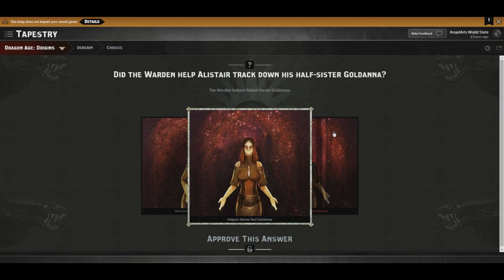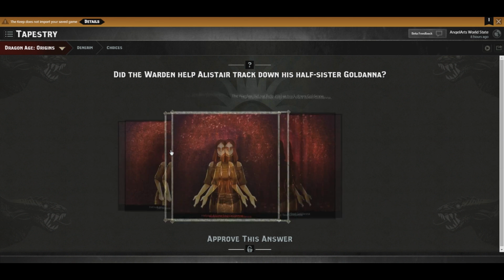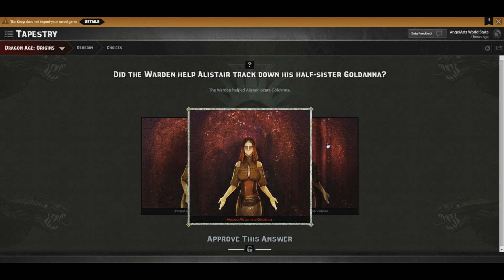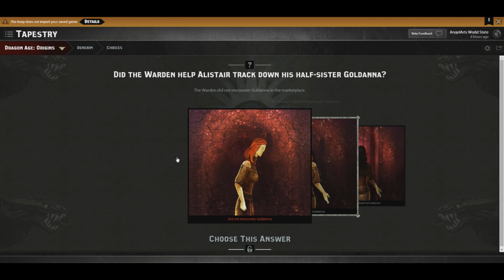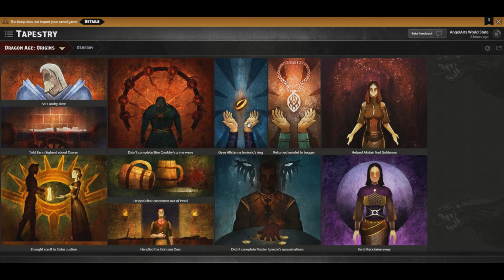We definitely did help Alistair track down his half-sister Goldanna. Did not help find Goldanna. Did not encounter Goldanna. I'm surprised they don't ask the question on whether or not Alistair gave money to Goldanna or not, because I would think that would affect certain things. Even though she kind of hated Alistair's guts regardless of how nice we were to her.